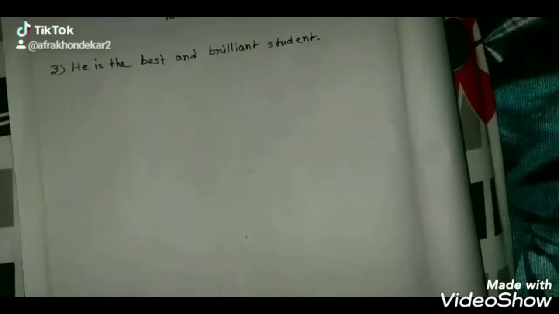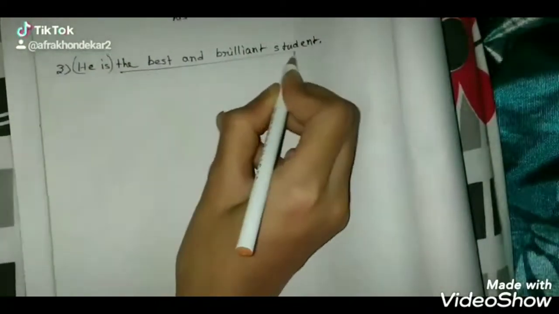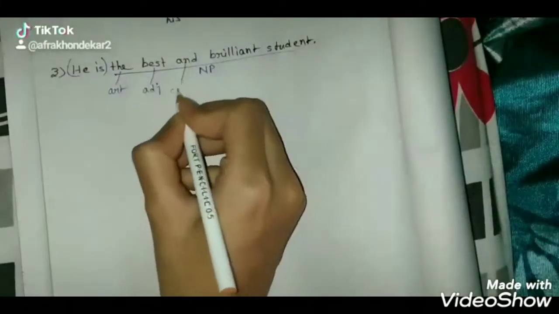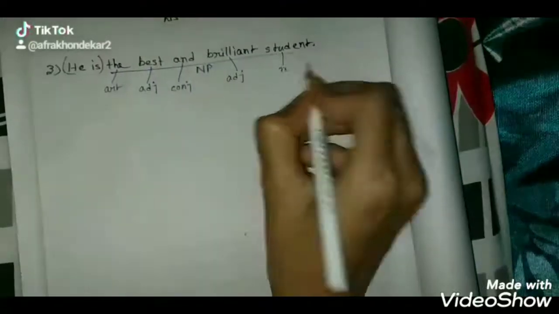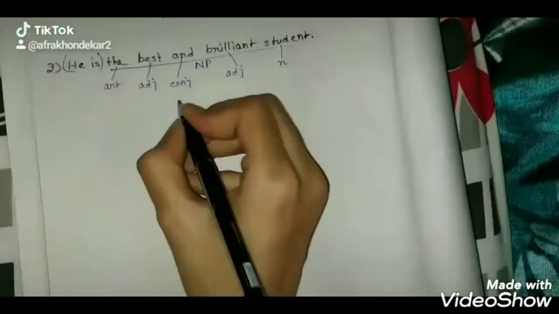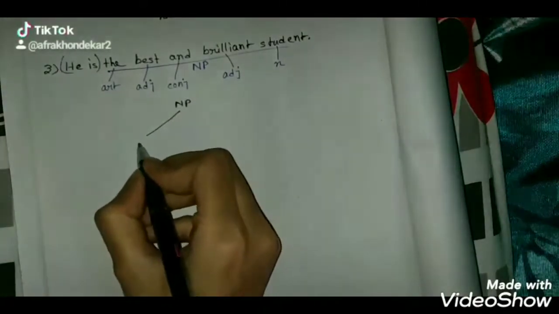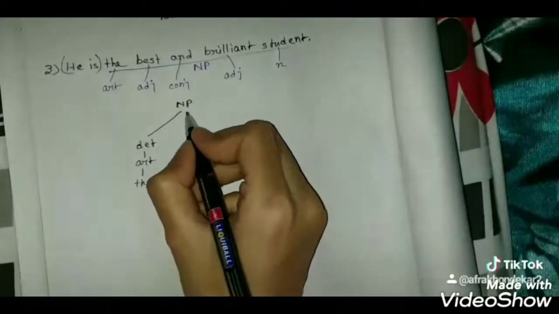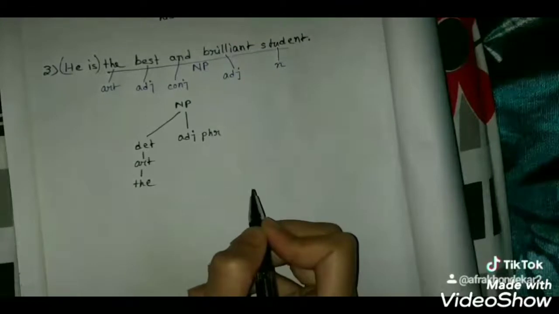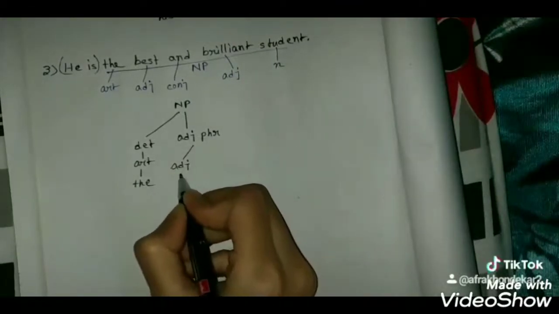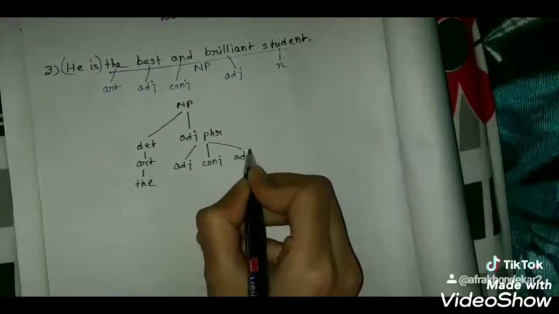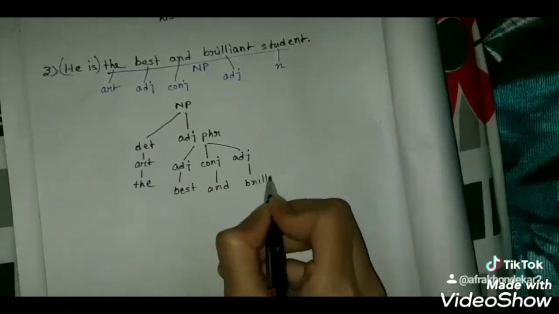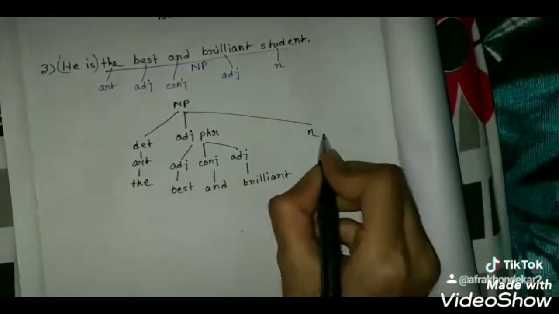He is the best and brilliant student. He is something else. The best and brilliant student is NP. The article, best adjective, and conjunction, brilliant adjective, student N. NP, determiner, article, the. Best and brilliant is adjective, therefore adjective phrase, then adjective, conjunction, adjective. First adjective is best, conjunction and, then adjective, brilliant. N, student.